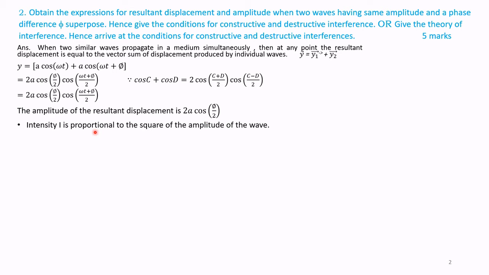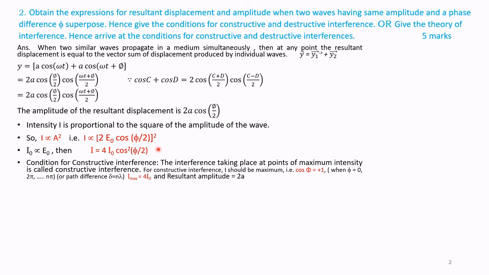We know intensity is proportional to the square of the amplitude of the wave. Therefore, I is proportional to a square, or to 2a cos phi by 2 whole square. That is, I can be written as equal to 4 times I naught into cos square phi by 2. That is simply squaring this.